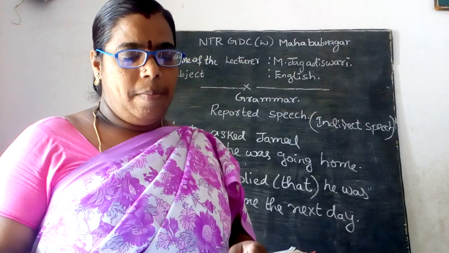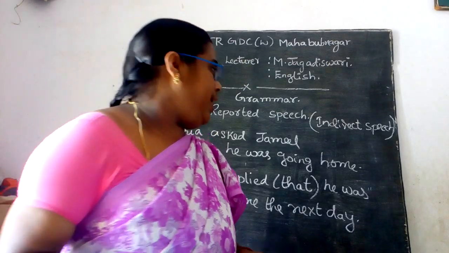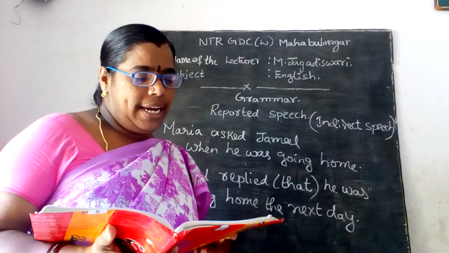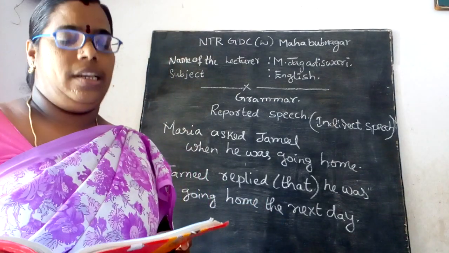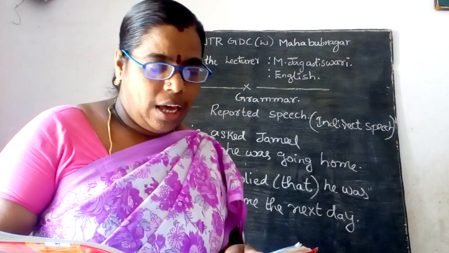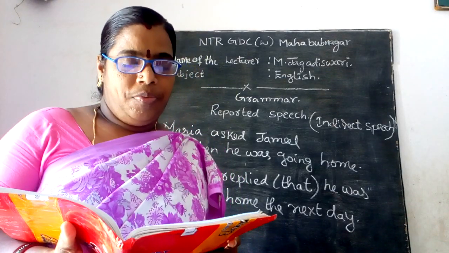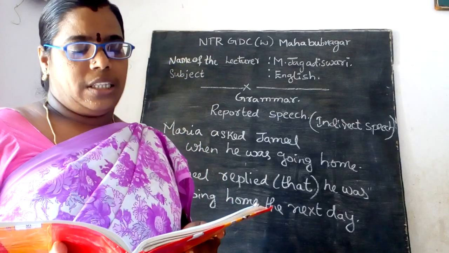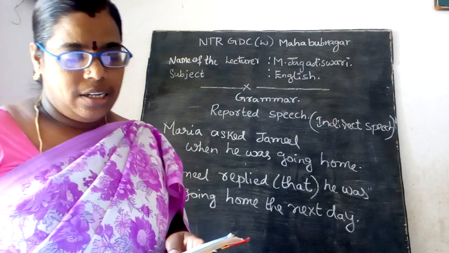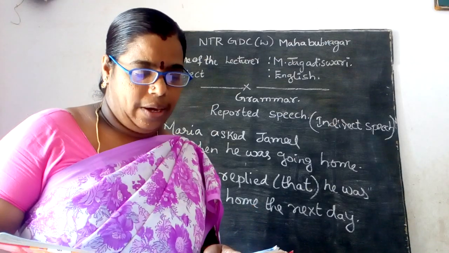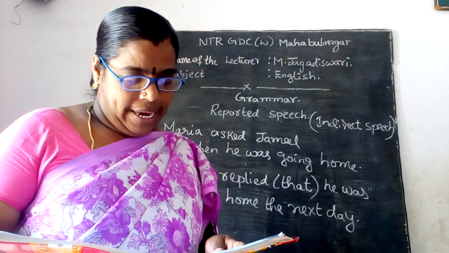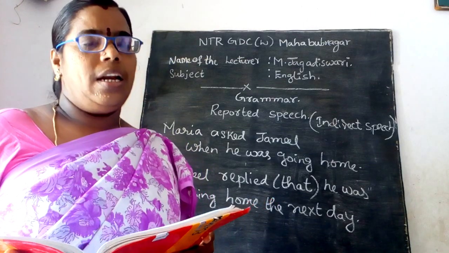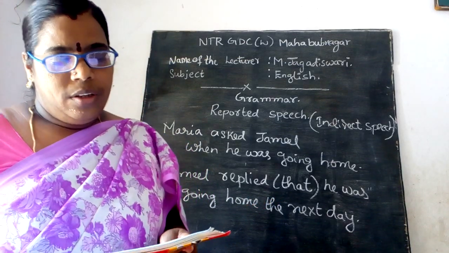For example, "We are coming here just now." He said that they were coming there just then. Now you are going to see the table which shows the differences in these time and place markers. The following